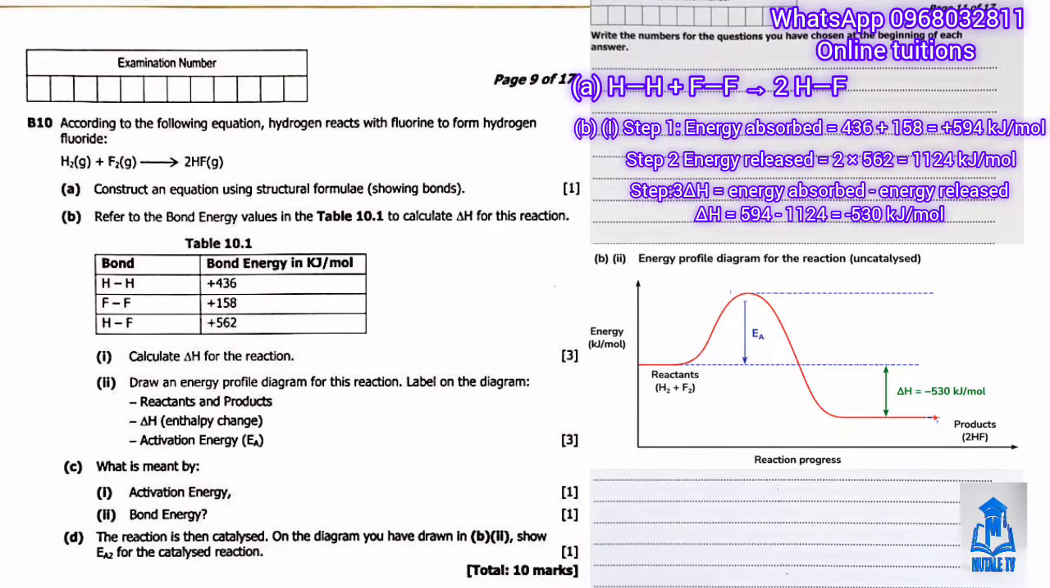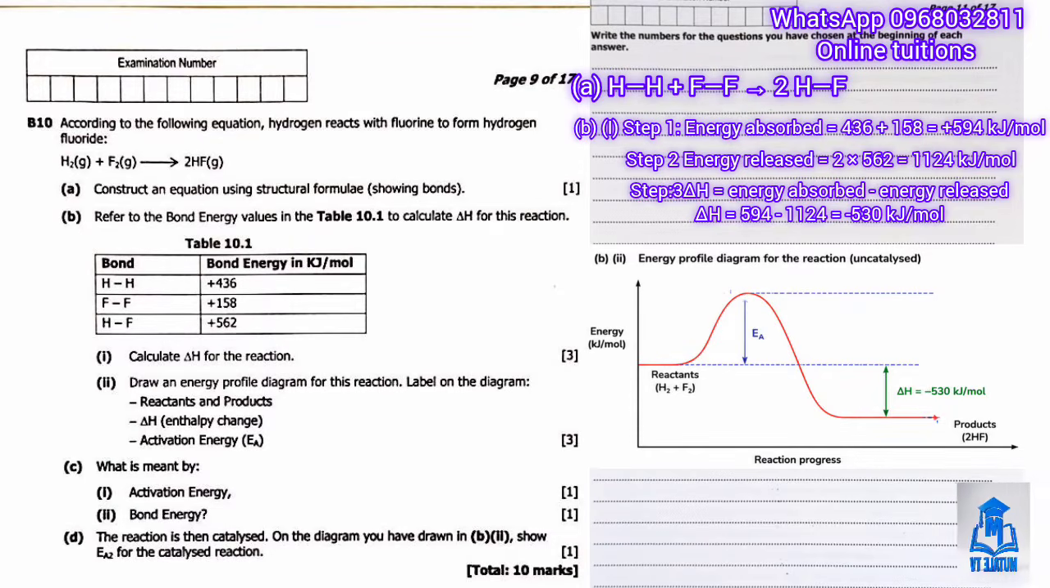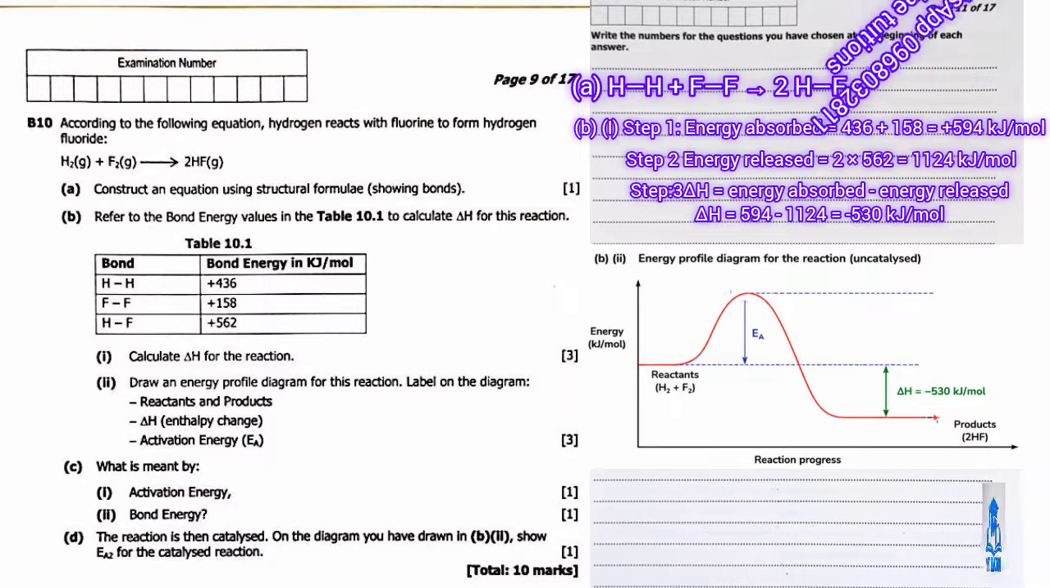So when you're drawing the energy profile diagram for an exothermic reaction, just know that the reactants are always on top, and the products are always at the bottom. Or in other words, I like calling it the normal one, because we know that the products should always be at the end. So the opposite is true for the endothermic: the products will be on top, and the reactants will be at the bottom.